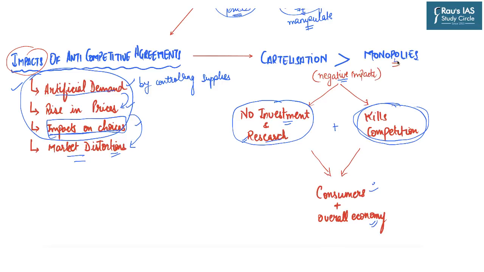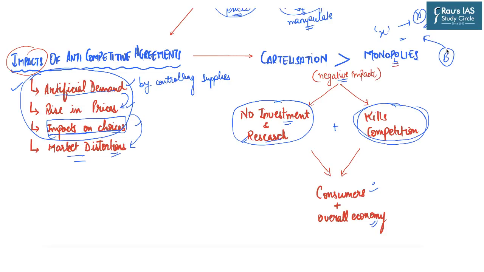In a monopoly, when there is only one supplier, that supplier is not restricting anyone else from coming into the market. For example, there is a product X sold by person A. Now for the time being, yes, we agree that person A has a monopoly, but he cannot restrict person B from entering into the market.